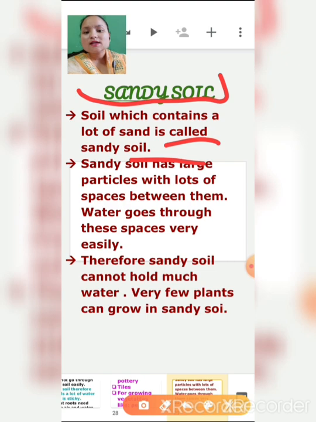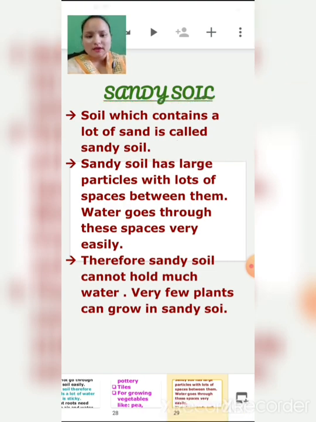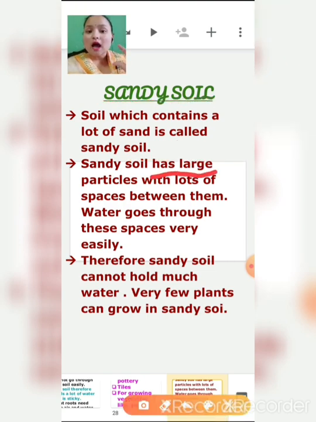Sandy soil has large particles with lots of spaces between them. So water goes through these spaces very easily. In clay soil, it does not have large spaces, so air cannot pass through the spaces, right?